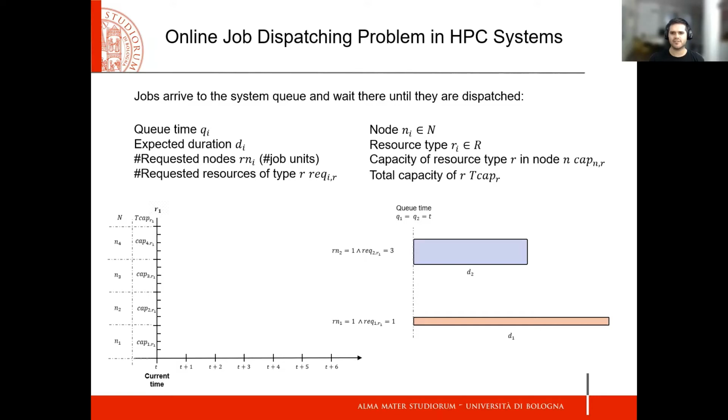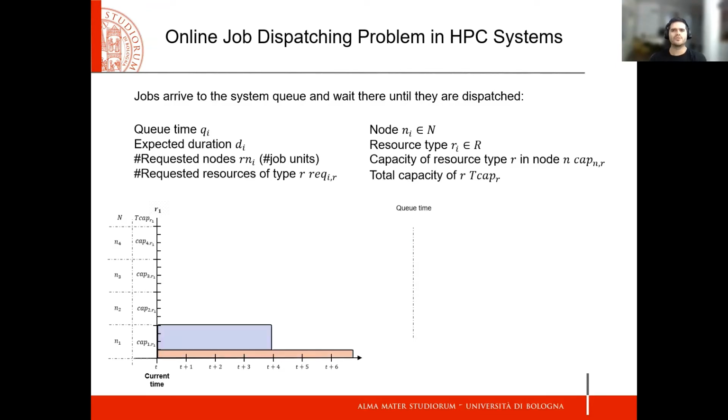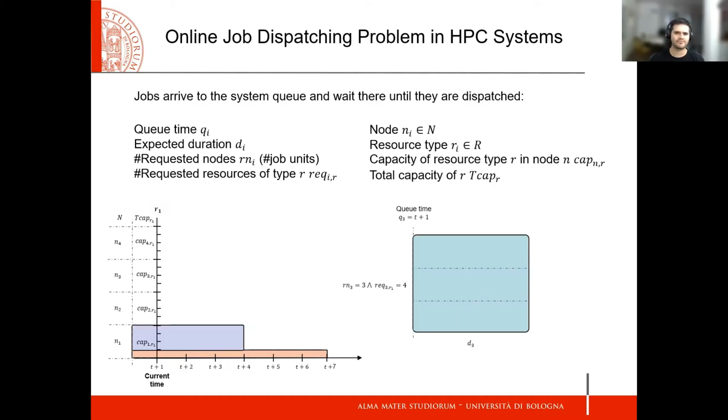Let's consider the following example to understand how the program represents a typical functioning of a system. There are two jobs at the same time T in the queue, and the system is empty for a resource R1. Both jobs require one node and 1 and 3 units of R1. Using a first fit allocation approach, both jobs are allocated on node 1.